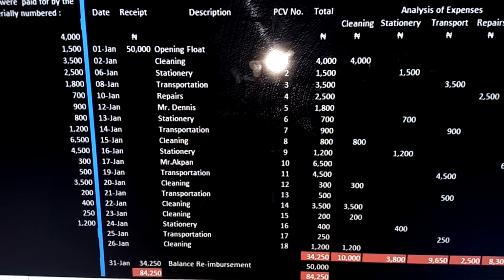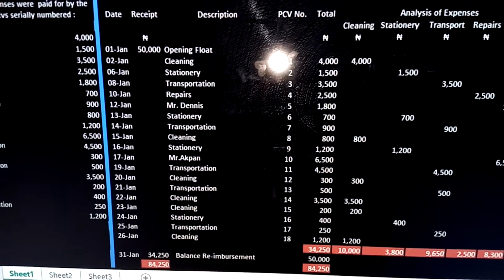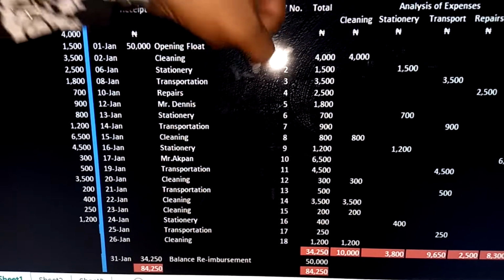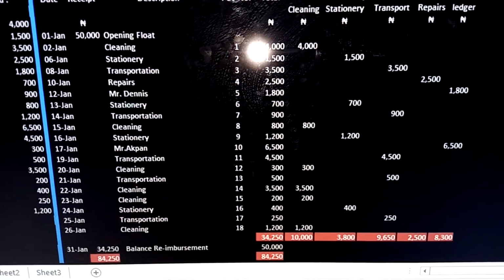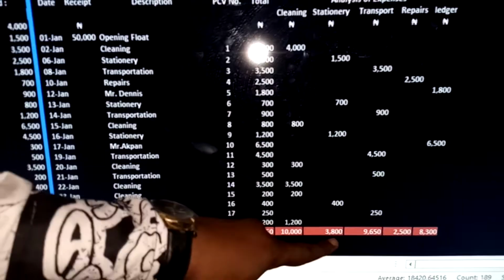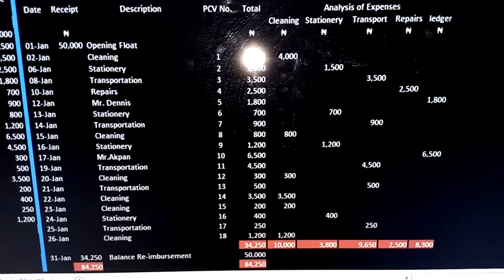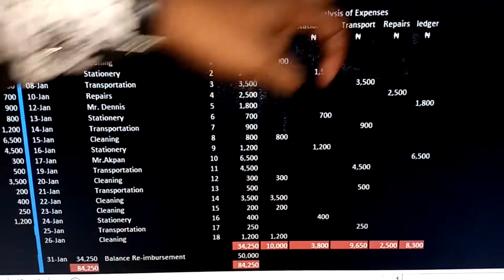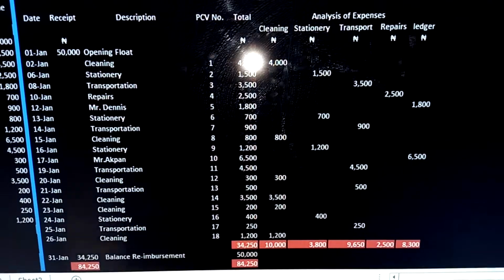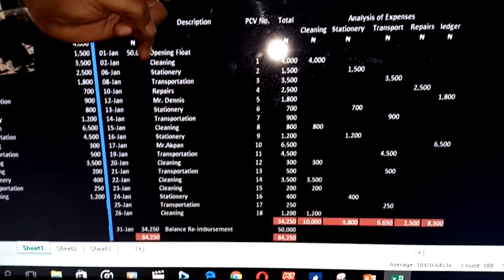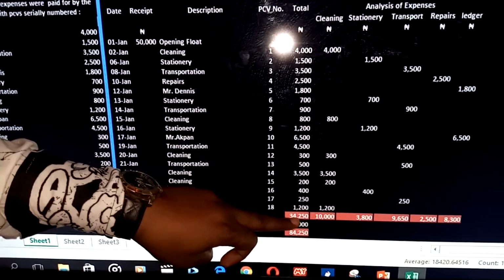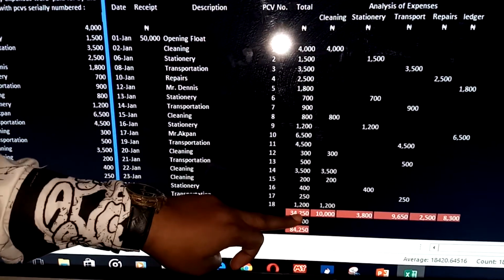That's 50,000. They can ask you what the total amount spent on cleaning. That's all the amount on that cleaning here. That's 10,000. You can be asked what total amount spent on stationery. That's total amount on that stationery. That's 3,800. You can be asked what total amount spent on repairs. Go to repairs column there. You have 2,500. So let's balance up here. So now the total amount spent is what? 34,250. That is what will be given to the petty cashier. So that is what you have here.